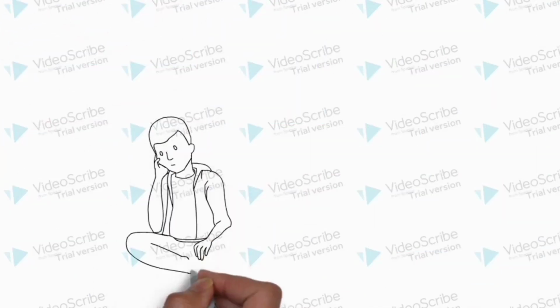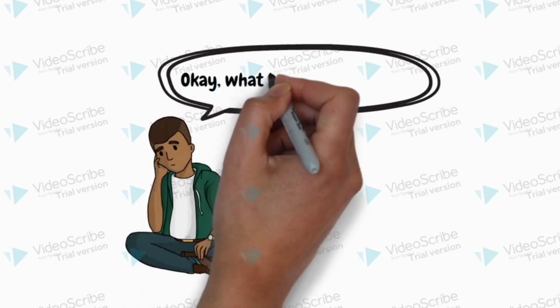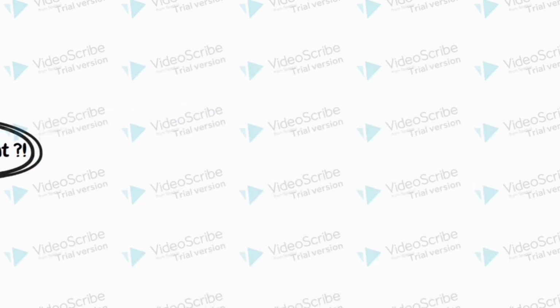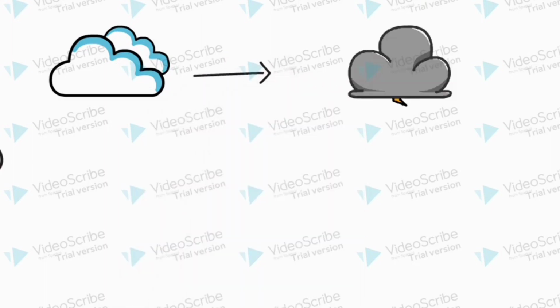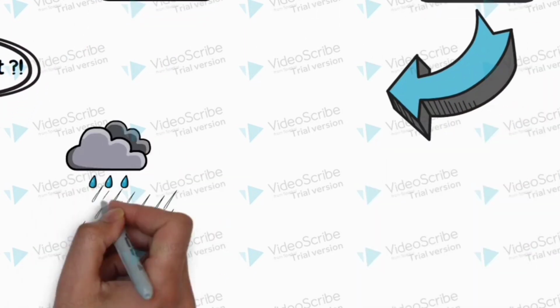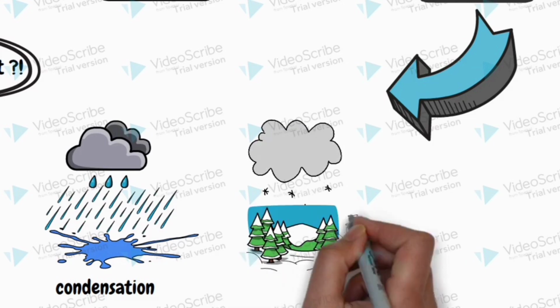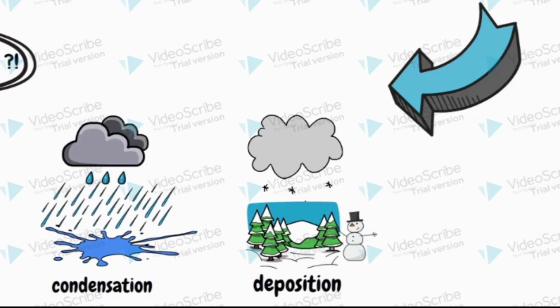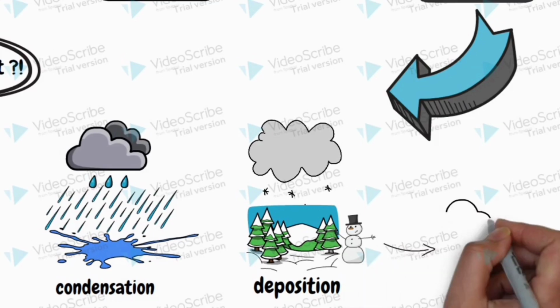How are clouds formed with chemical process? When the air is no longer able to hold all that water vapor, the excess amount changes from a gas into a liquid or solid. The process of water changing from gas to a liquid is called condensation, and when gas changes directly into a solid, it's called deposition. These two processes are how clouds form.